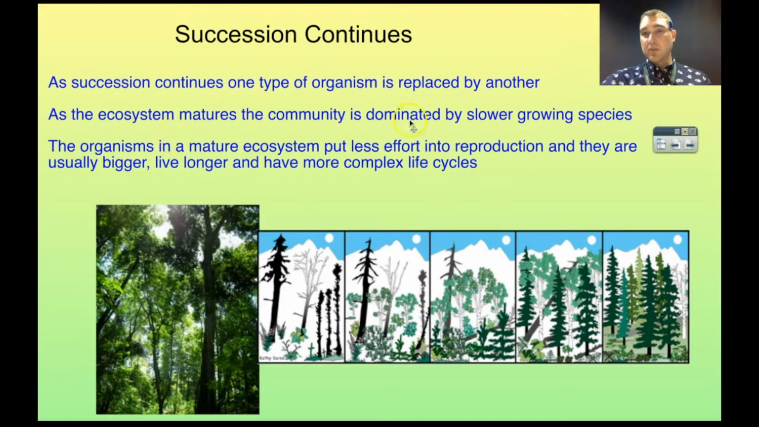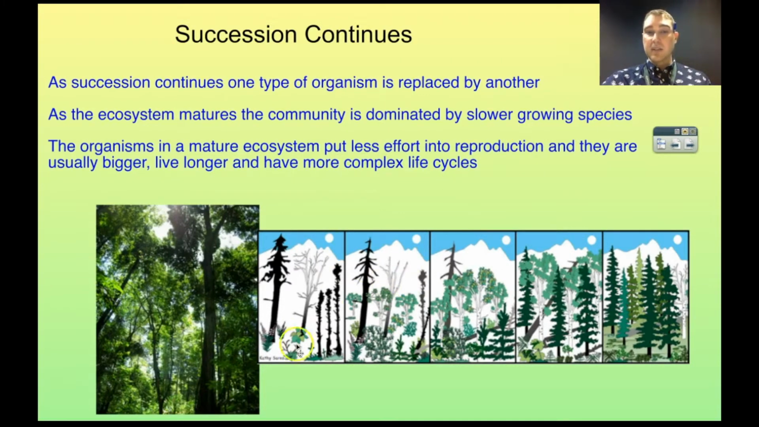As the ecosystem matures, we get slower growing species replacing really fast growing weedy species, if we're talking about plants in particular. So the vacant lot where my house was, we had weedy species in there, but if we gave that enough time, we would get big trees coming in too. In a mature ecosystem, the organisms put a lot less effort into reproduction, and they're usually bigger, they live longer, and they have more complex life cycles.